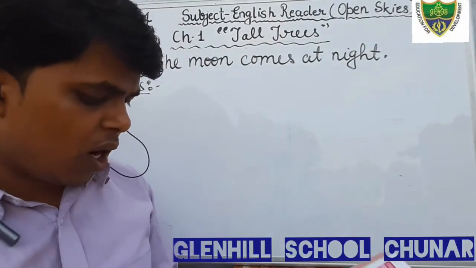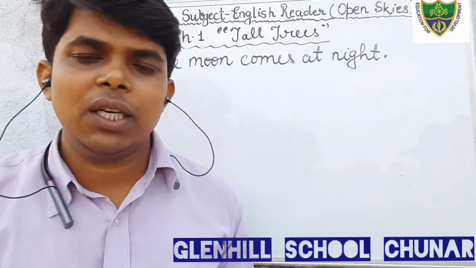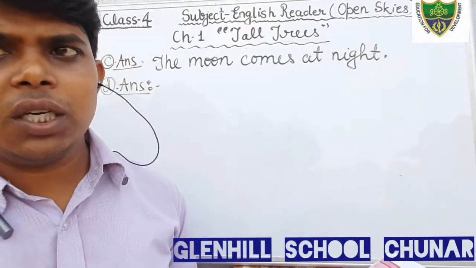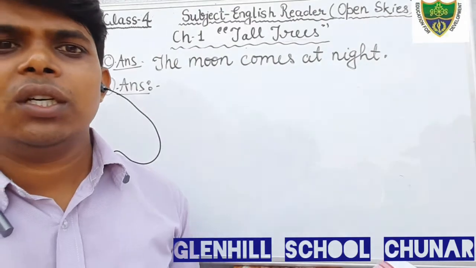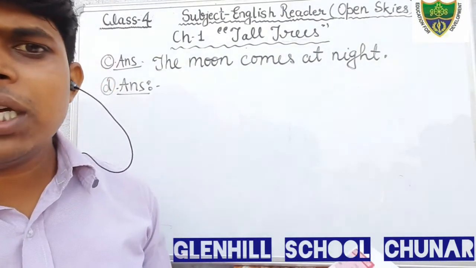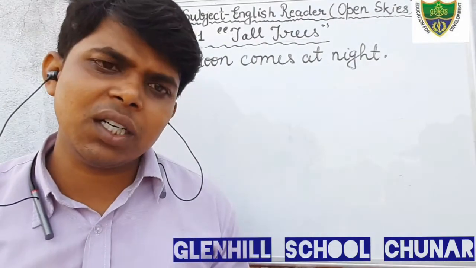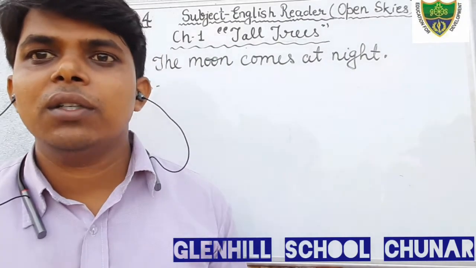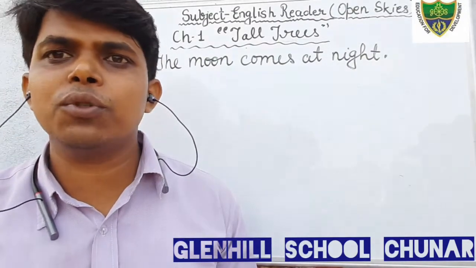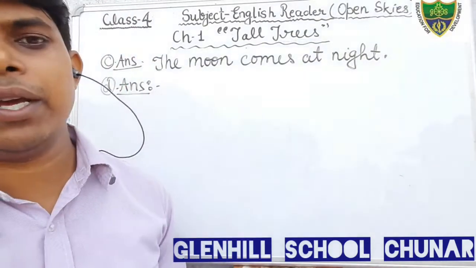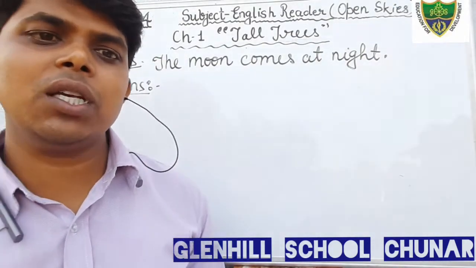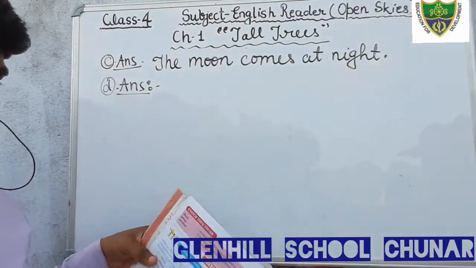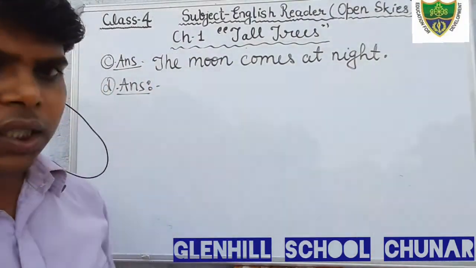Question number D is, what does the poet say about the tall trees? There are so many things the poet says in this poem about the tall trees. The poet says that the tall tree has its feet in the earth as well as head in the sky, and it also gives shelter to the birds, and it is very shady, and it gives so many things to human beings as well as to the birds. So we will write the answer of this question very briefly.